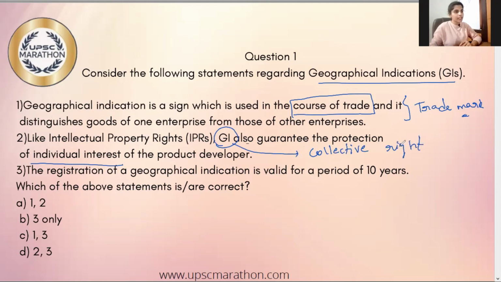Fine. So from our discussion, we can conclude that statement 1 and statement 2 are false. Now let us look at the options once. So from that, we can eliminate option A, option C, and option D. So the answer is obviously option B. So this is the additional point to our content, which states that the registration of geographical indication is valid for a period of 10 years. Now, we solve this question using elimination method.